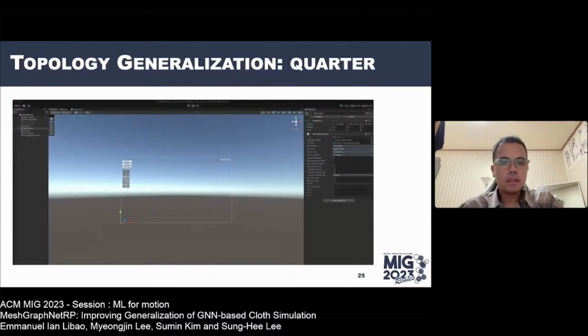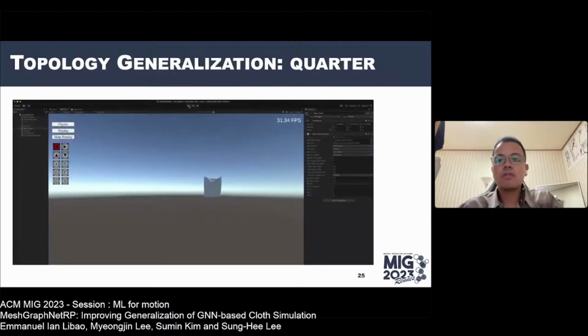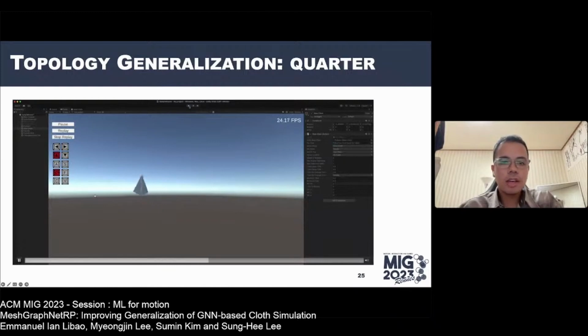Okay. So also, our model can generalize to different topologies with different numbers of vertices. Here is a quarter cloth that is 1/4 the size of the training square cloth. We can see that with fewer vertices, the model can output the results more quickly. And here is the replay.